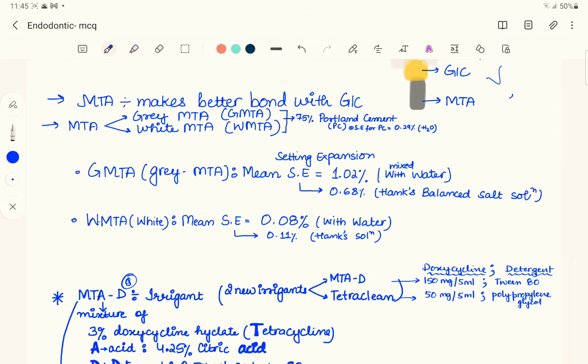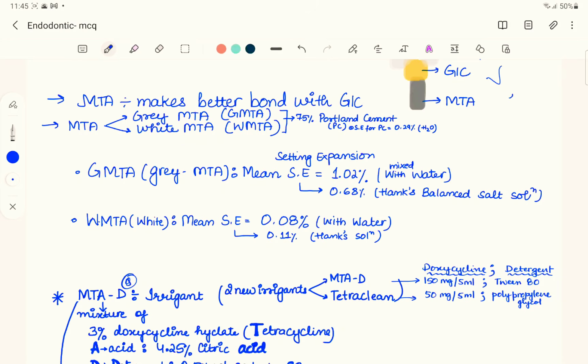The setting expansion is decreased when it is mixed in the Hank's balanced salt solution, which we will be covering in the storage media for the avulsion teeth. So the mean setting expansion is decreased if we use Hank's balanced salt solution instead of water, to 0.68%. White MTA has got a lower setting expansion compared to the gray.